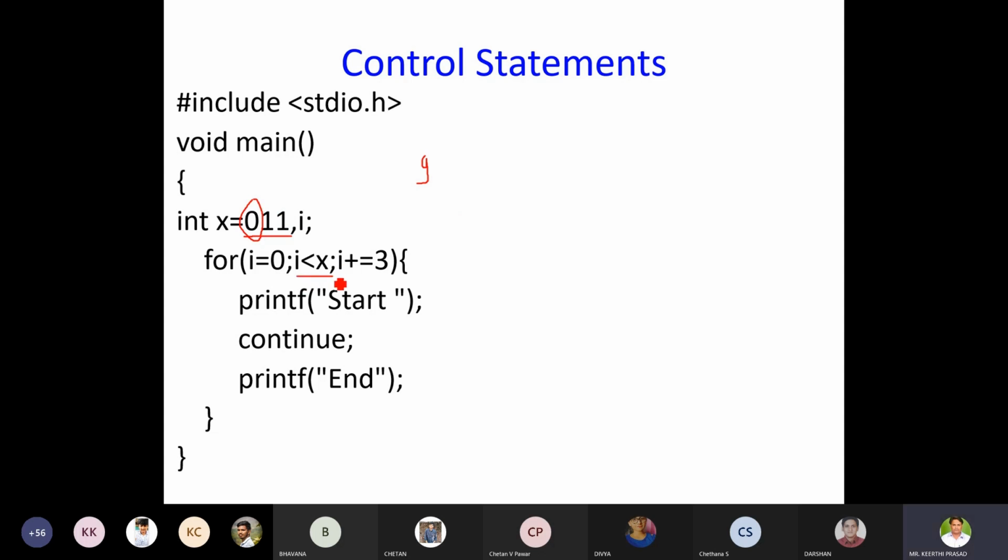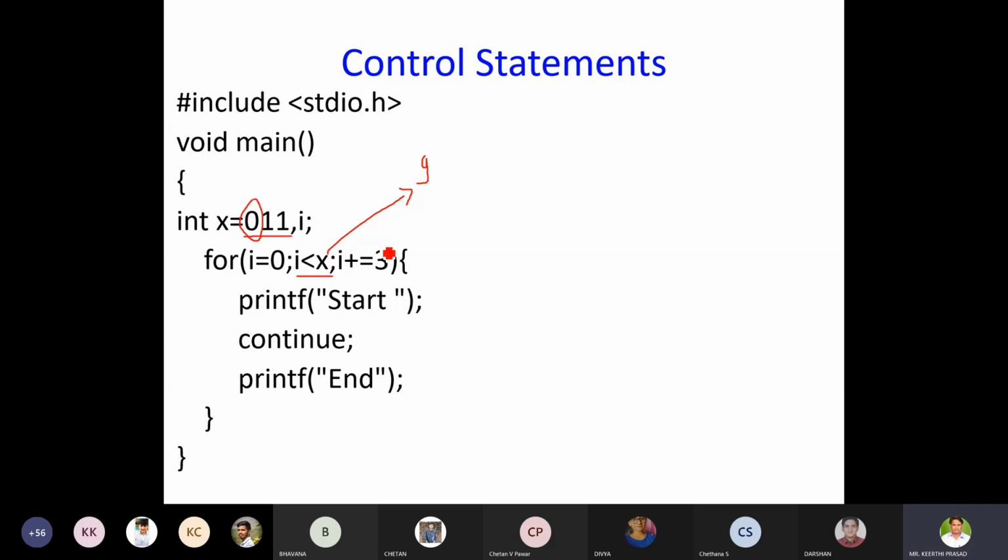So having understood that, how many times will this loop be executed? Assume x is 9. How many times will this be executing? And what is the result? Zero less than 9, it will enter. Then I is incremented by 3. 3 less than 9, it will enter. Again I is incremented by plus 3. It becomes 6.